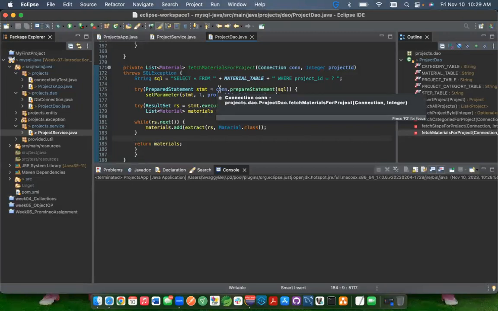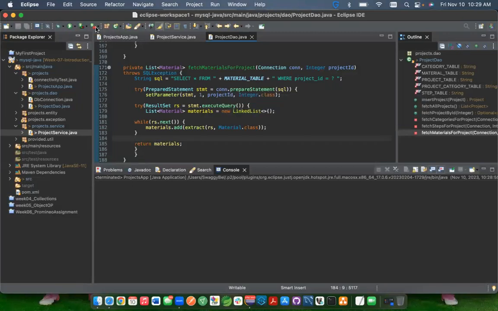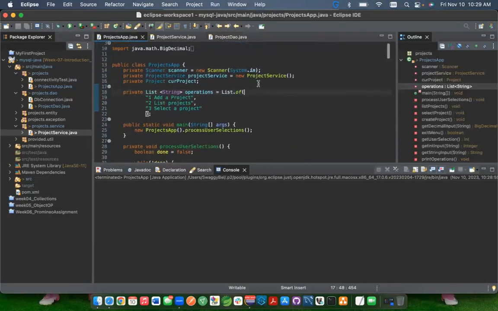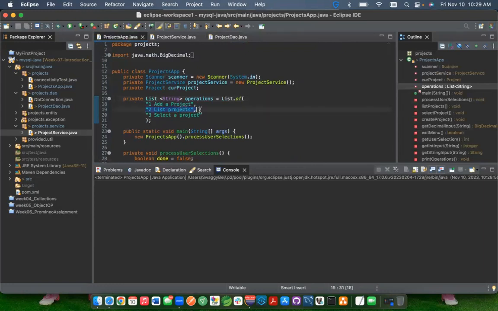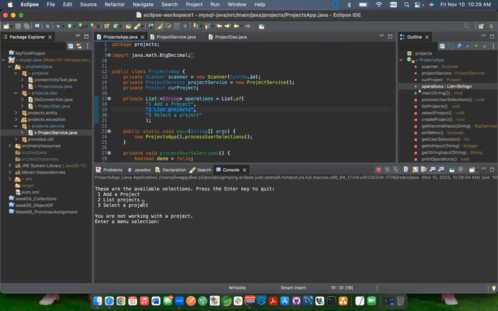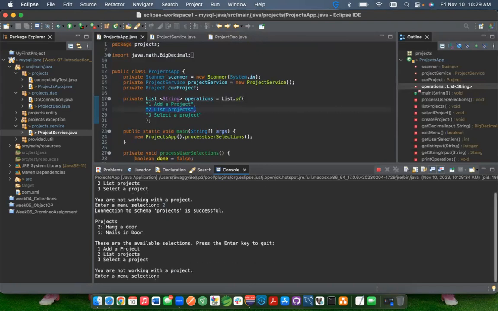Next, I will show you the initial test that we were tasked with, which is the first test of simply listing all the projects out. Once you run this projects app file, we're targeting the option to list projects, and it'll give us a full list of our projects back. So let me run this now. As you can see here, we were prompted to select one of these three. So I'm going to select two to list all the projects that I currently have in the database. And as you can see, I have two projects, Hang a Door and Nails in Door.